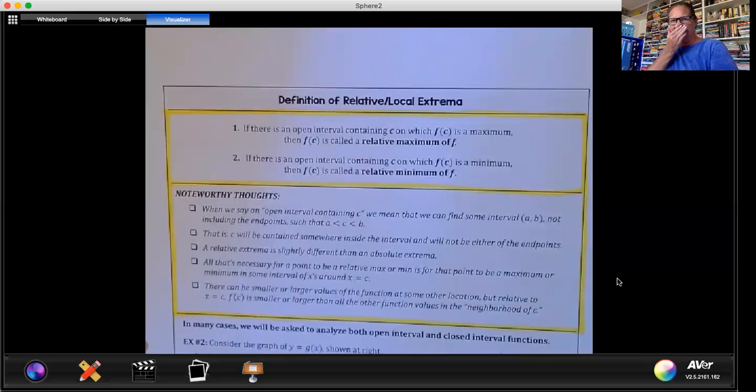If there is an open interval containing c on which f of c is a maximum, then f of c is called a relative maximum. If there is an open interval containing c on which f of c is a minimum, then f of c is called a relative minimum.